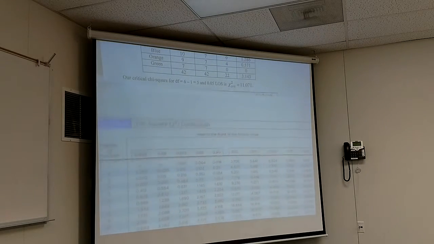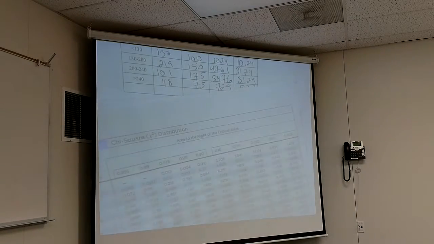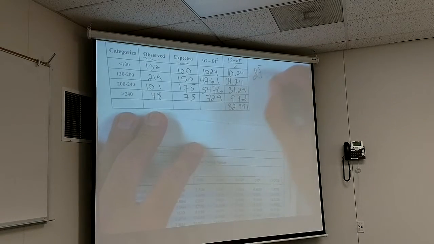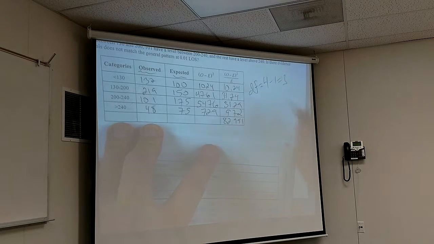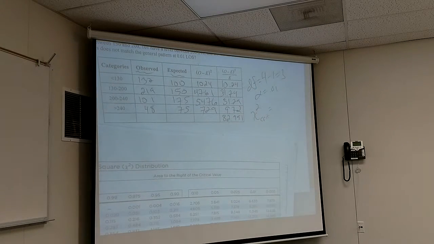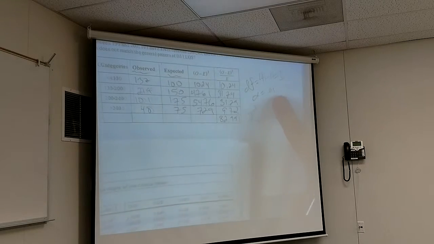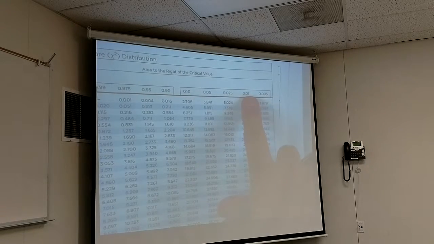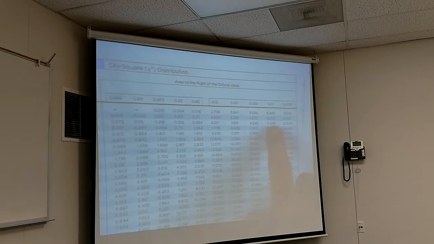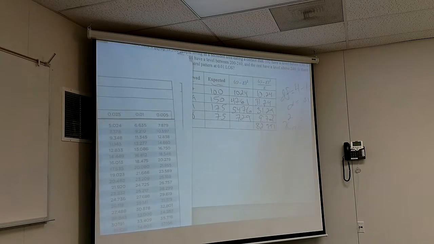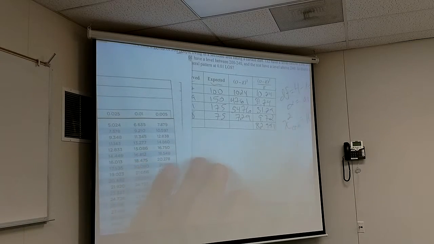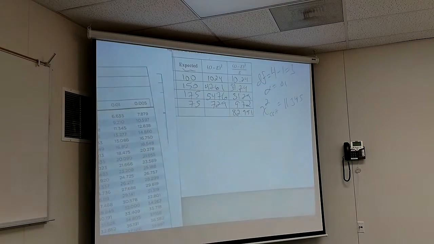Okay. So for the second problem, what's the degrees of freedom? Yeah, because there's 4 categories, minus 1, so I got 3 degrees of freedom. Alpha is 0.01. So what's my critical chi-square? How far away from 0 do I have to be to show evidence that there's a difference? Alpha 0.01, degrees of freedom 3: 11.345. I like it. Did we get that far away? Yeah. Oh yeah, we killed that thing.